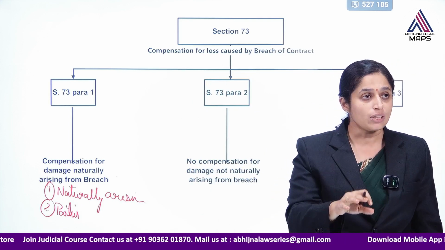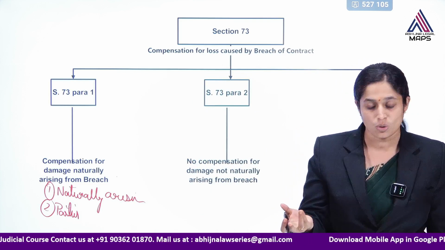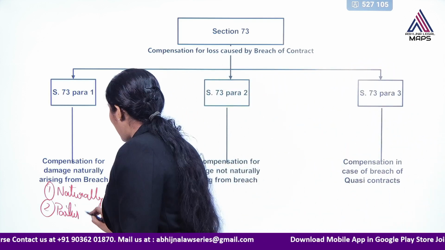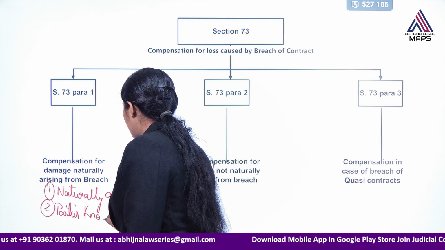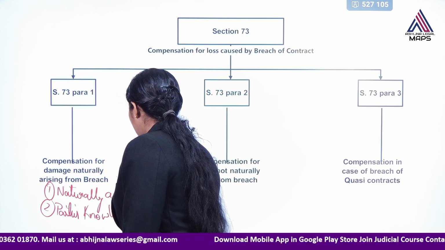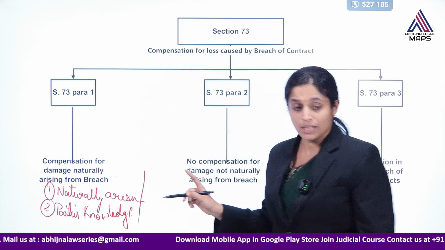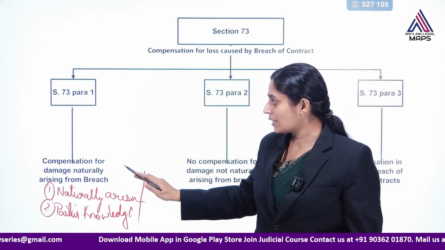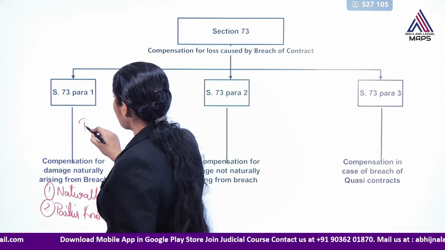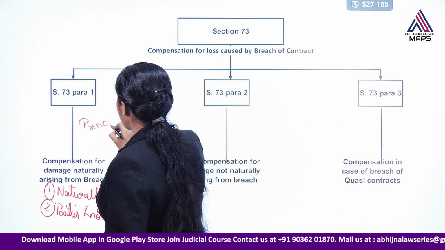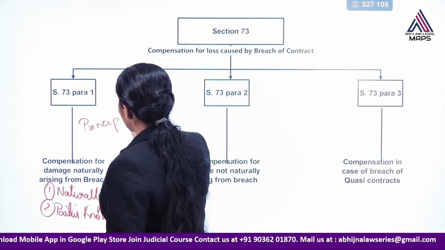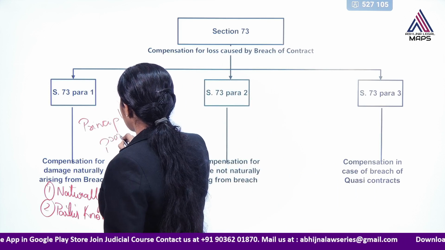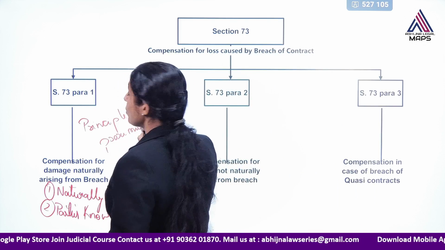It could be natural damages or it could be special damages also. So parties' knowledge. These are the two circumstances where compensation can be awarded. So generally we can term it as the principle of proximity.